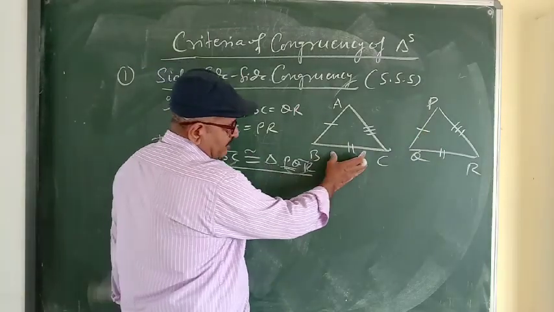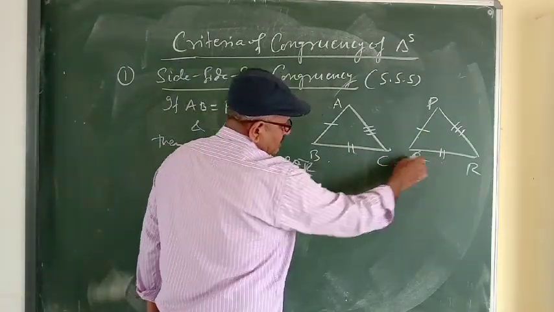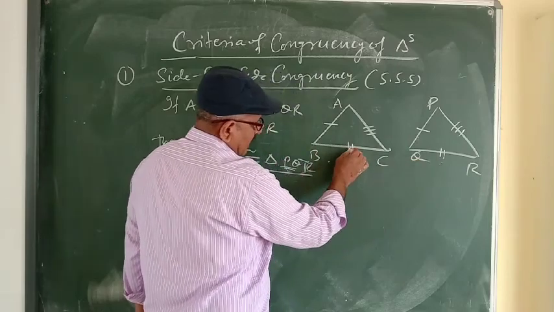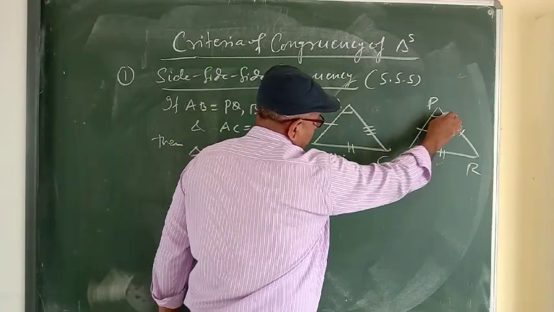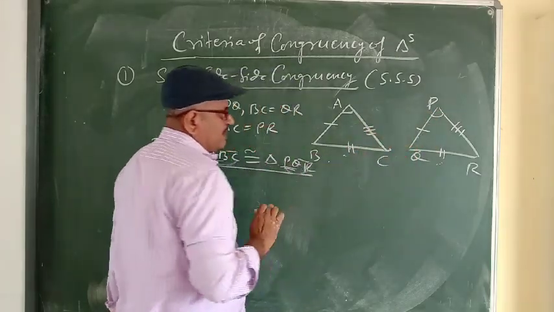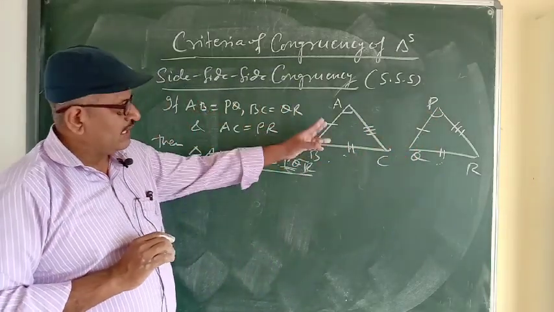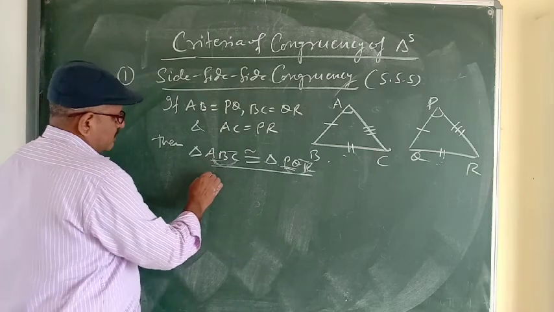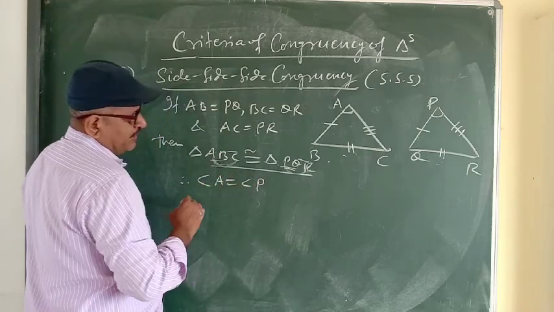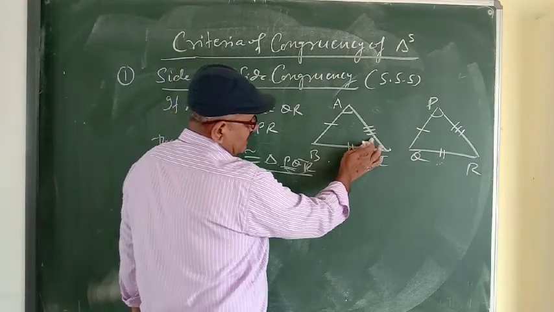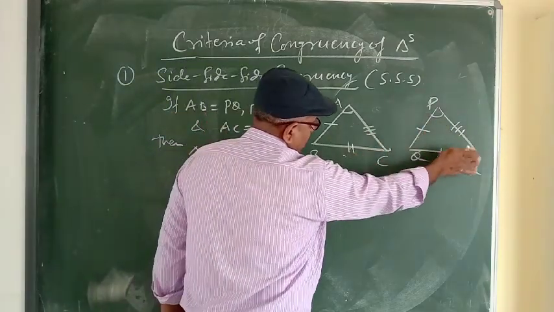See here, BC and QR both are equal, and the angle opposite BC is A, the angle opposite QR is P. So angle A and angle P are corresponding angles and they will be equal. So we can write angle A is equal to angle P. See this one, AC is equal to PR, both are equal.